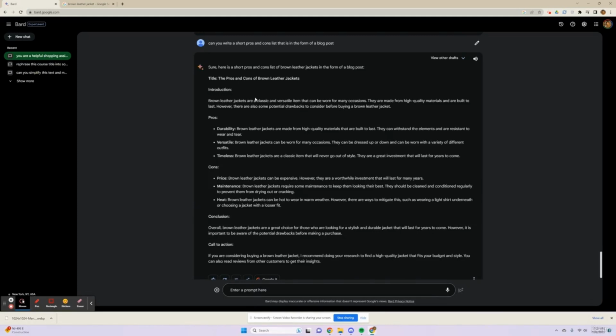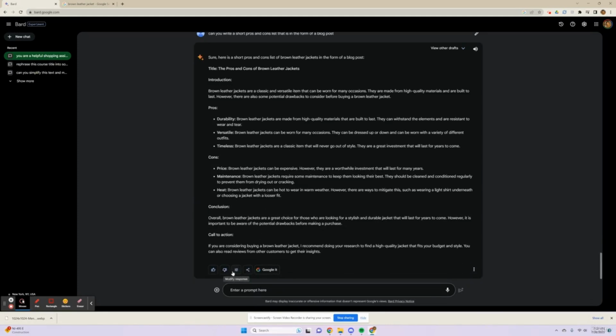And then we can go ahead and share this and export it to our Google Doc, or we can write it in an email to send to somebody who might be buying these leather jackets. So that's an example of how to use multimodal or image search on Bard.